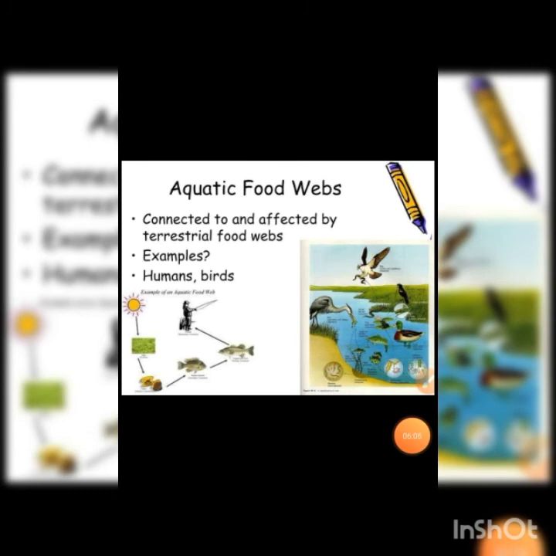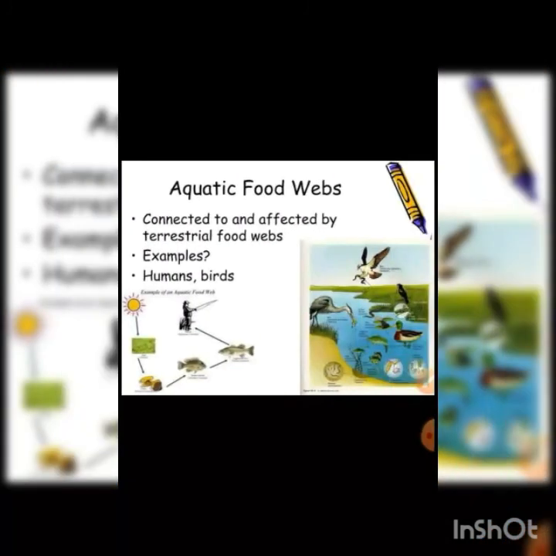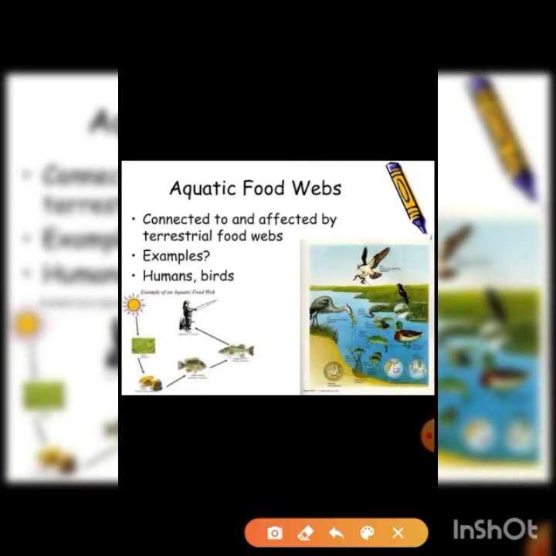Here comes an example of aquatic food web, how in the water the things are interconnected to each other. They're connected to and affected by terrestrial food webs, right? For example, the human or the birds. It means the food chains or the food webs in the aquatic body are usually affected by the terrestrial organisms.